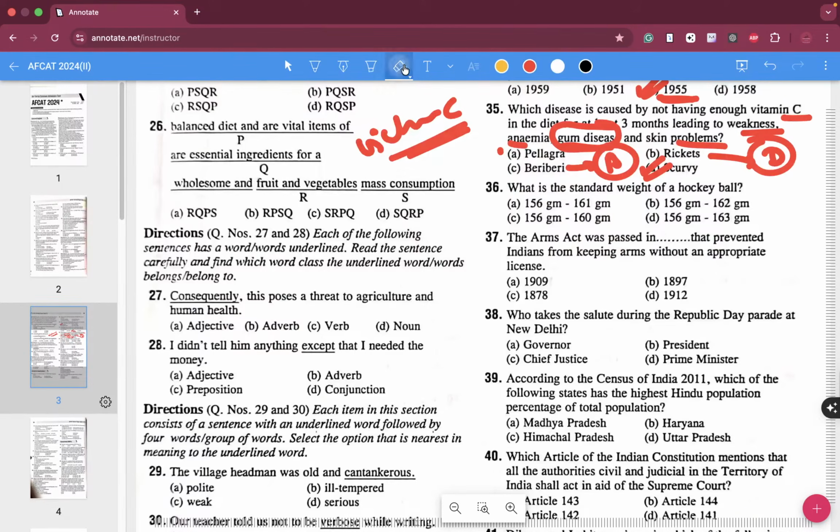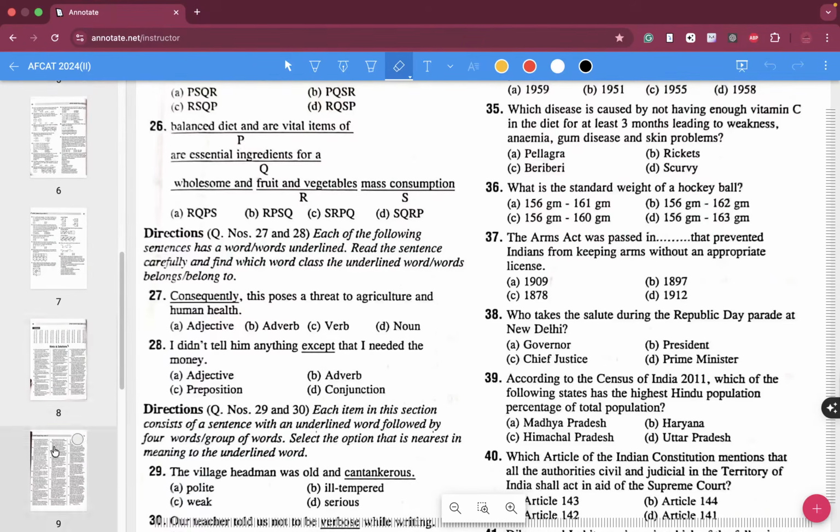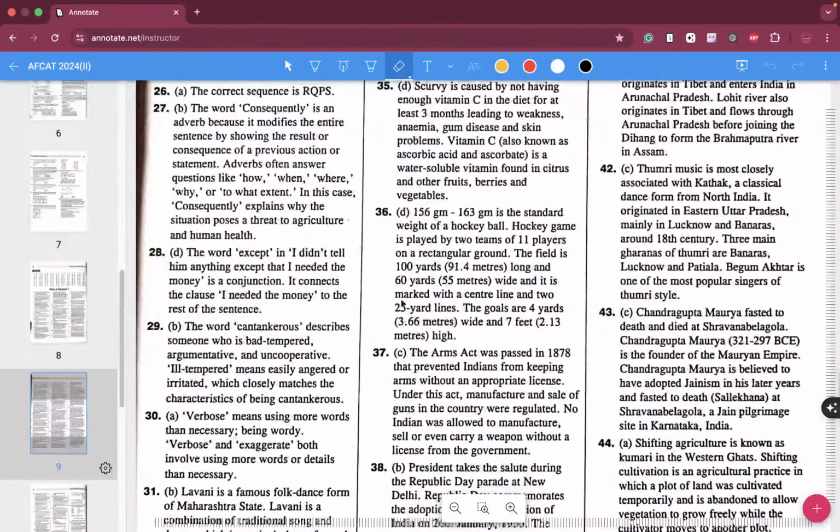How about question number 36? What is the standard weight of a hockey ball? I don't know the answer to this particular question, so let me just take a bit of help over here. 156 to 163 grams is the standard weight of a hockey ball. Hockey is played between two teams, 11 players on a rectangular ground.